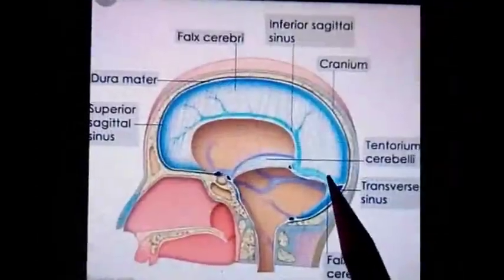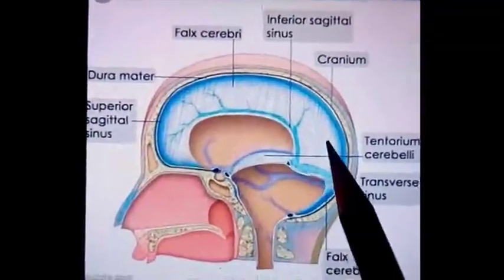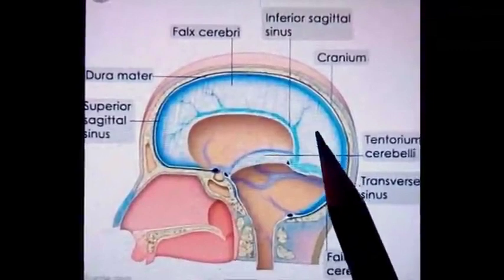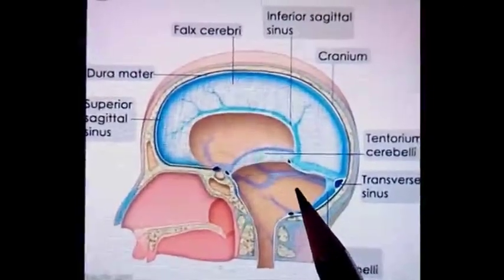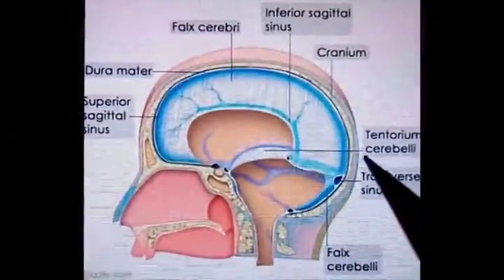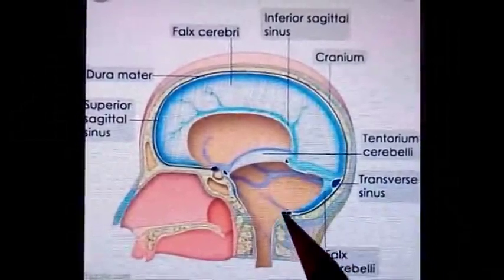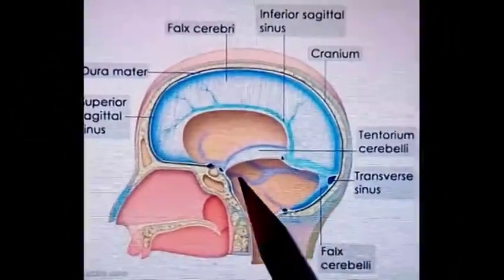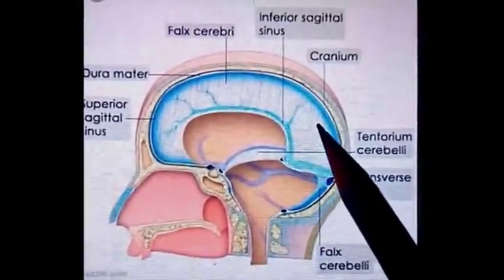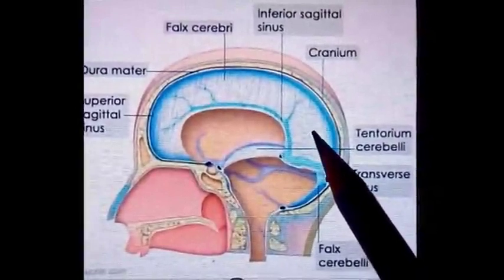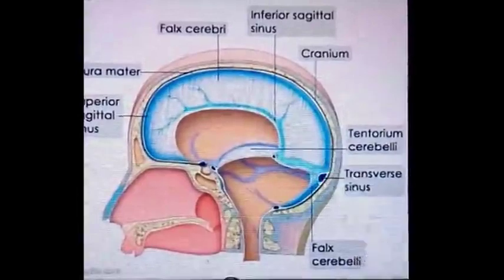Tentorium cerebelli, which is present in this area, divides the cavity of the posterior cranial fossa into two compartments: one is the supratentorial compartment and one is the infratentorial compartment. The infratentorial compartment contains the hindbrain and lower part of the midbrain, and the supratentorial compartment contains the occipital lobes of the cerebrum.